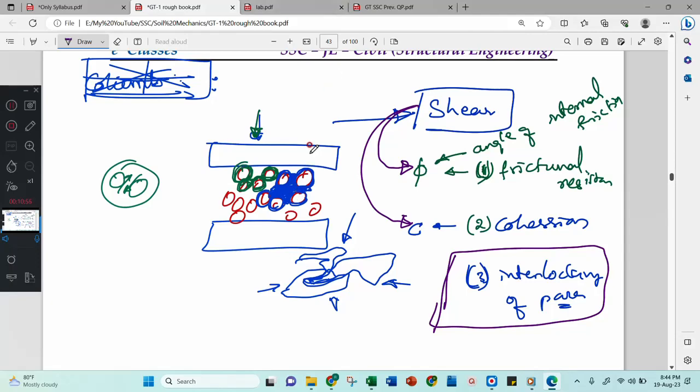Now, how do we determine this angle of internal friction or the cohesion? For that, the first scientist who studied this is Coulomb. Coulomb's theory will come. Coulomb did one experiment on that. Then, according to his experiment, he got some conclusion. I will explain that conclusion with a small video. One minute.